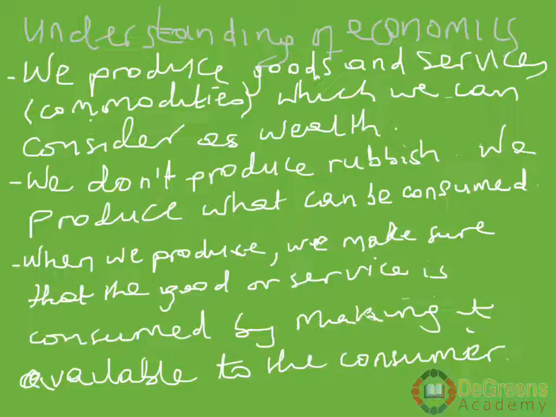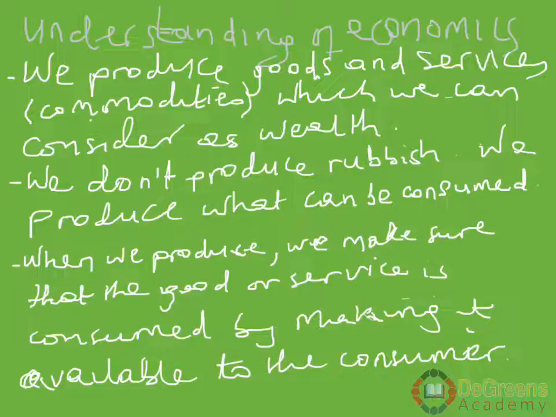So, understanding economics, we are looking at this definition. We produce goods and services, which are generally known as commodities, which we can consider as wealth. We don't produce rubbish. We produce what can be consumed. When we produce, we make sure that the good or the service is consumed by making it available to the consumer.